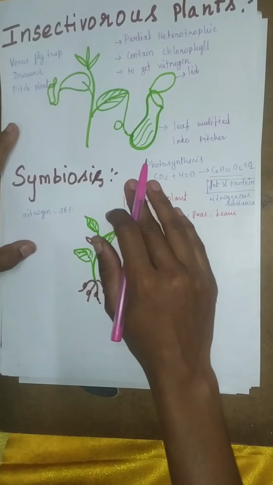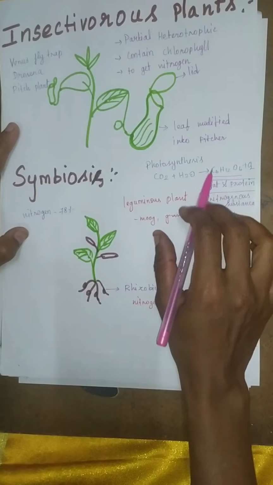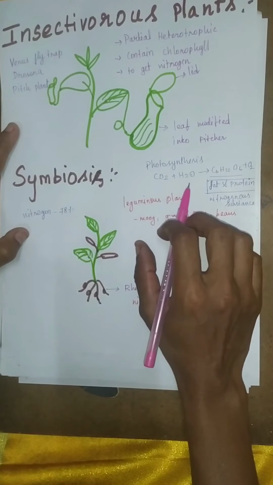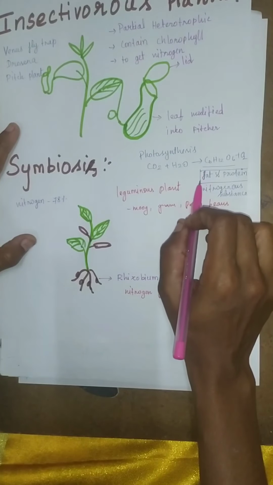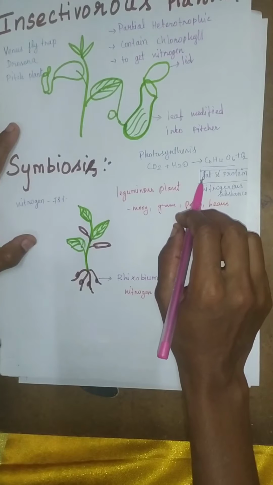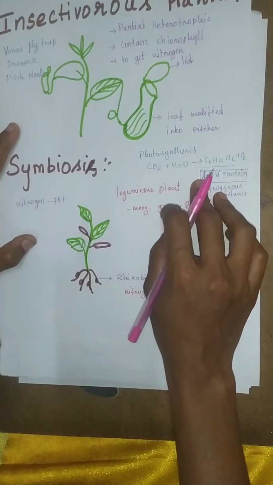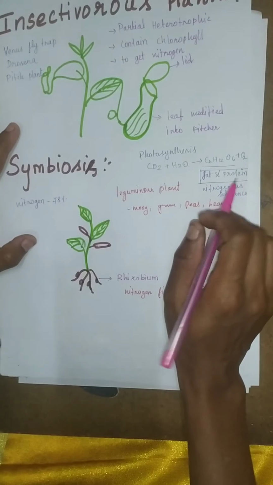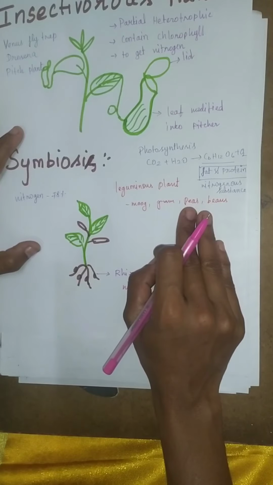We studied already that during the photosynthesis process, plants synthesize carbohydrate from carbon dioxide and water. But we get other components of the food from the plant's products, that is fat and protein. These products are nitrogenous substances, means plants use nitrogen to synthesize fat and protein. How do they get nitrogen? Where do they get nitrogen?